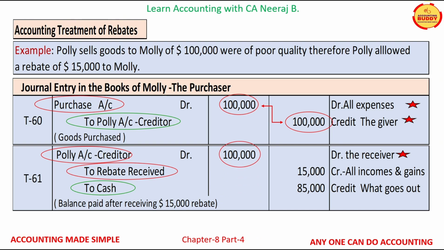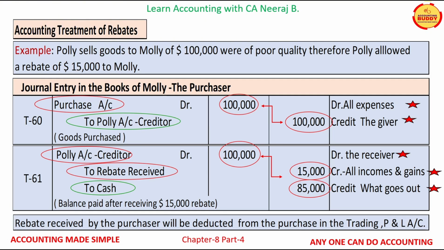Rebate is a nominal account and it will be credited under the rule credit all incomes and gains for $15,000. Cash is a real account and it will be credited under the rule credit what goes out for $85,000. Rebate received by the purchaser will be deducted from the purchases in the trading and profit and loss account.